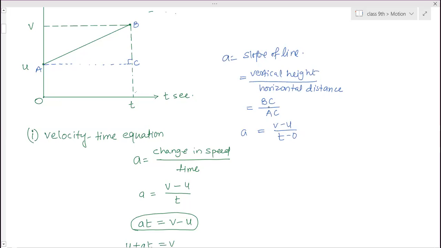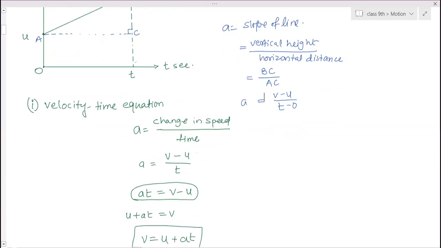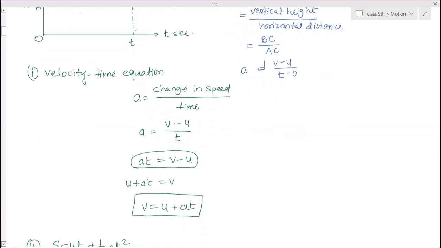So it depends on the teachers. So this way you will get A is equal to V minus U by T and then simplify that to get the V is equal to U plus AT formula. That is the first equation of motion.